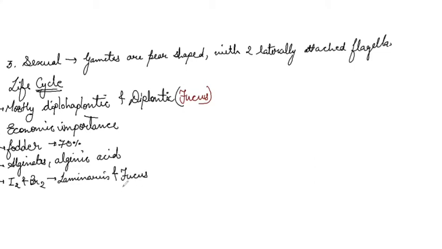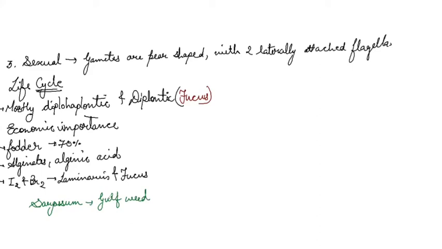Now, next we have some common names which you need to keep in mind. The common name of Sargassum is Gulf weed, it is a free floating algae.